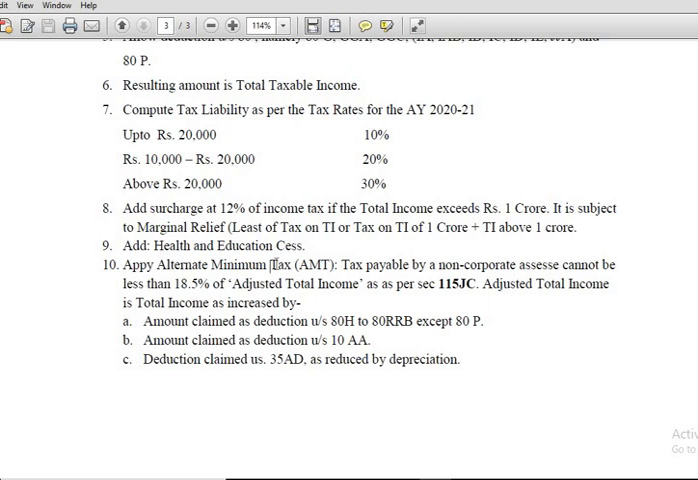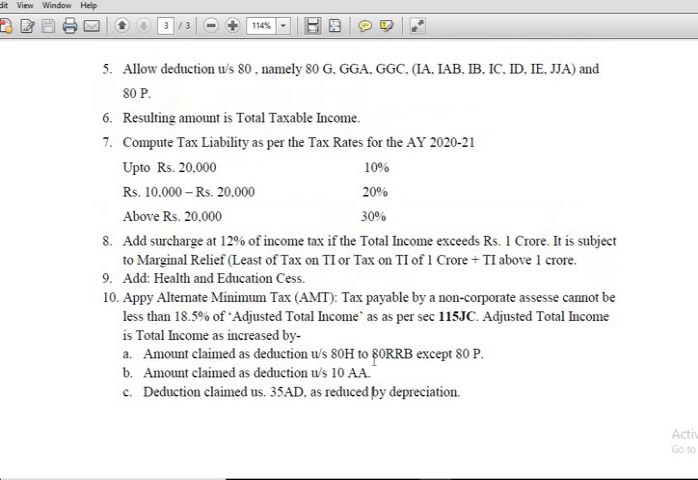What is adjusted total income? Adjusted total income is total income as increased by the amount claimed as deduction under sections 80H to 80RRB except 80P. Then the amount claimed as deduction under section 10AA. Then deduction claimed under section 35AD as reduced by depreciation. So you have to find out the tax on total income or 18.5% of adjusted total income, which you call alternate minimum tax. Whichever is higher should be taken, and that is the tax payable.